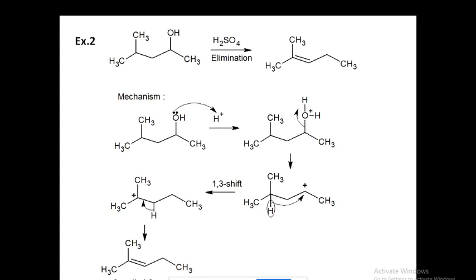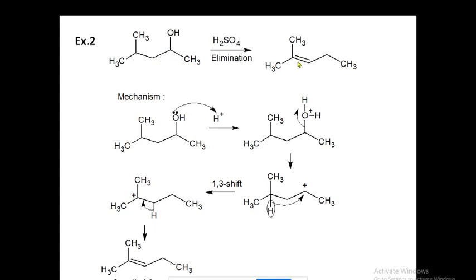Let's see one more example. One more alcohol is there, and now we are again taking H2SO4, which is a dehydrating agent. So an elimination reaction will occur. OH is present here, so either the beta hydrogen should be eliminated from this carbon or this carbon. So the double bond should be formed either here or here. If this hydrogen is lost, the double bond should be here. If this hydrogen is lost, the double bond should be here.